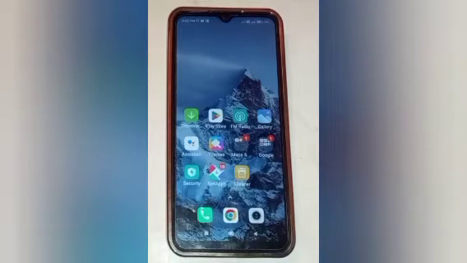So today's video title is how to use portrait mode camera setting in Redmi phone. So let us start our video.